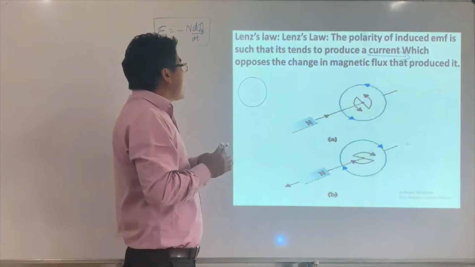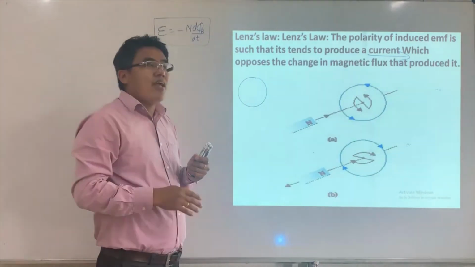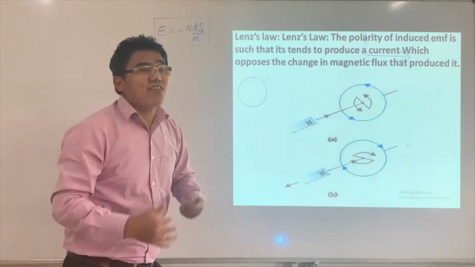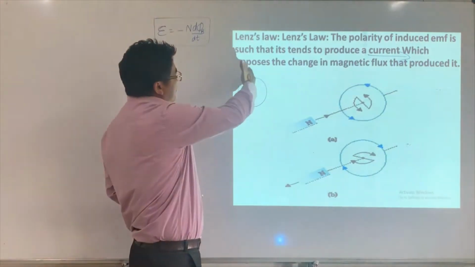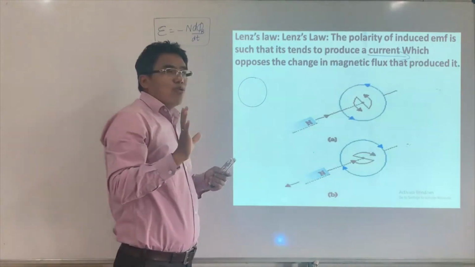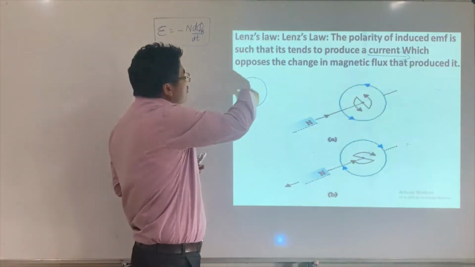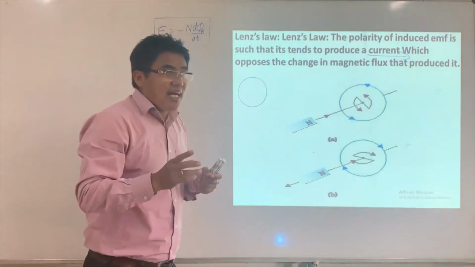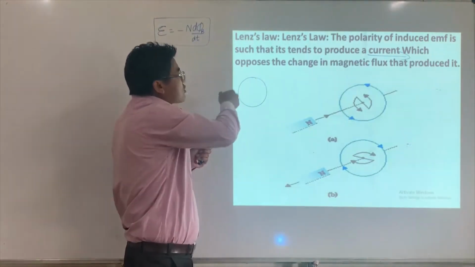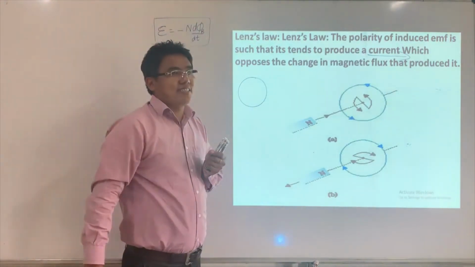Let's say this coil is subjected to decreasing magnetic flux. Then there will be an induced current in the coil, no doubt, such that the magnetic field due to the induced current increases the decreasing magnetic flux.